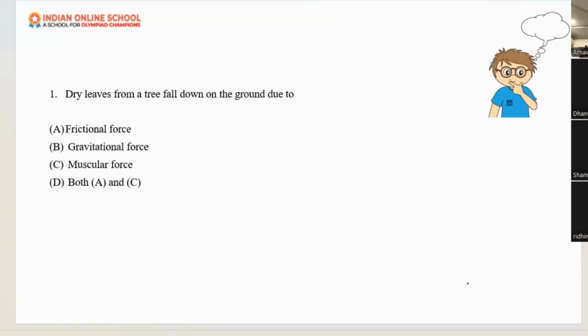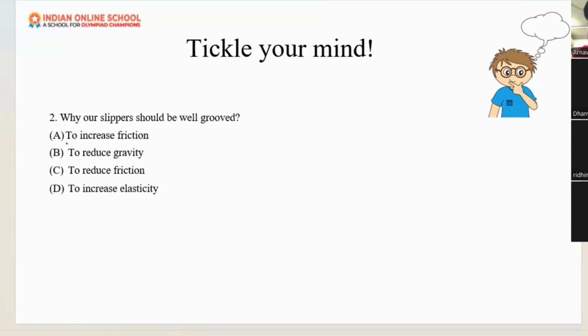Okay. Now let us discuss some of the questions. So now you have to tell me the answer. Leaves from a tree fall down on the ground due to what type of force? Gravitational force. Very good. Earth will pull everything towards it. So that is gravitational force.